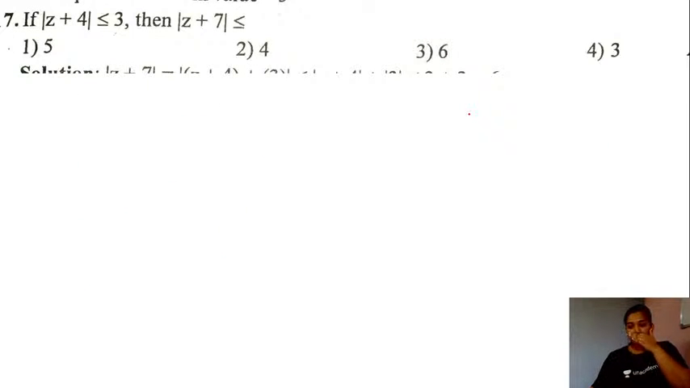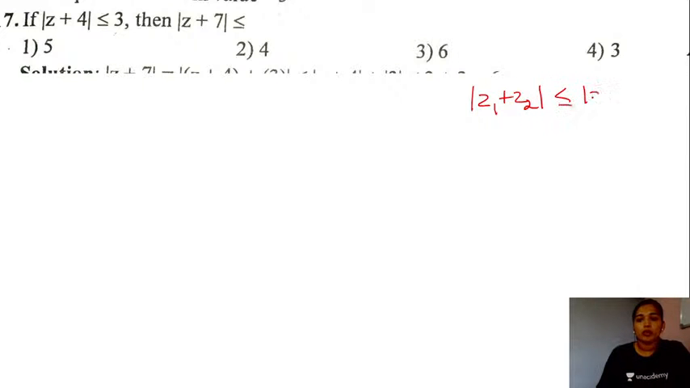Now here we have the next question. If the modulus of z plus 4 is less than or equal to 3, then modulus of z plus 7 will be less than or equal to which of the following? We will be using the property, let's take the normal inequality: modulus of z1 plus z2 is less than or equal to modulus of z1 plus modulus of z2. This is a property that we have.